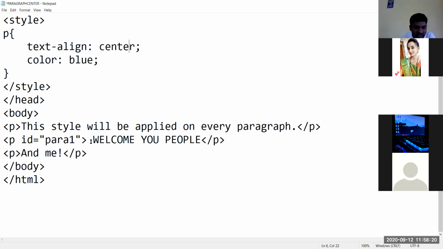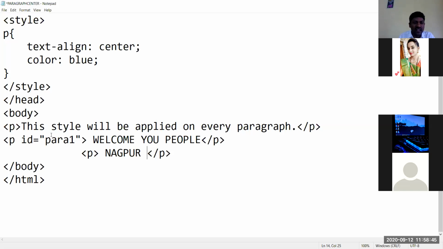So whatever you write in this text, welcome you people to Nagpur. Just this is a text. How many paragraphs are there here? Three paragraphs are there.